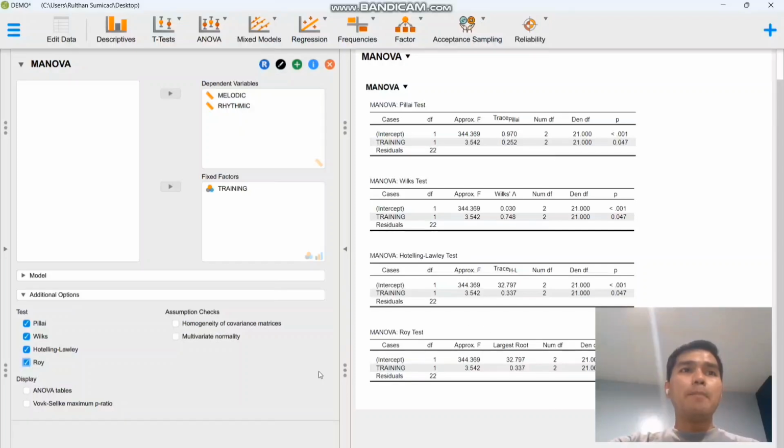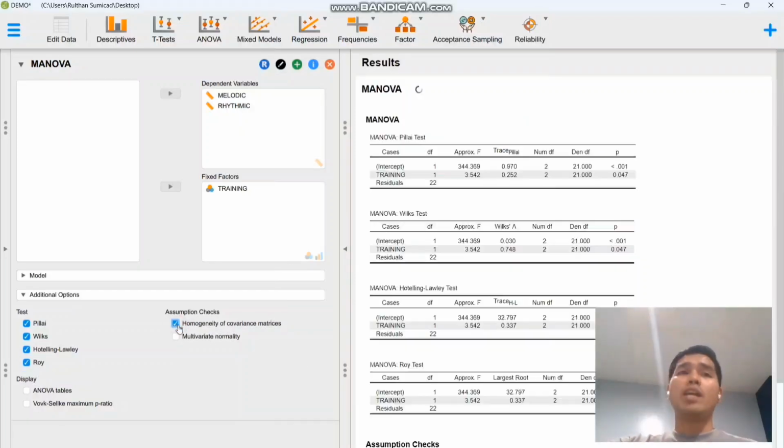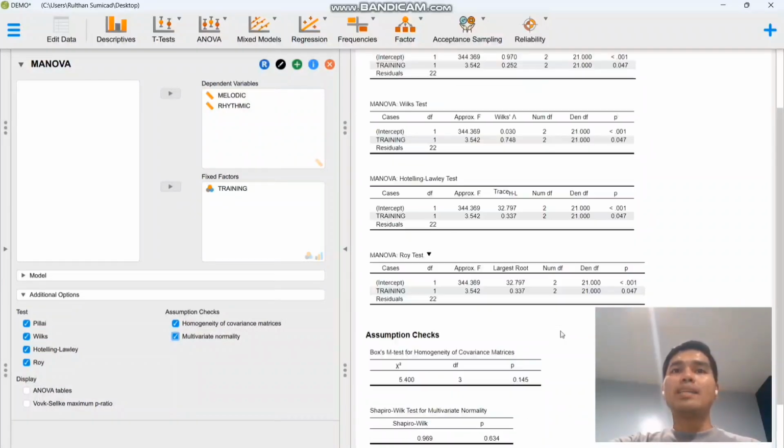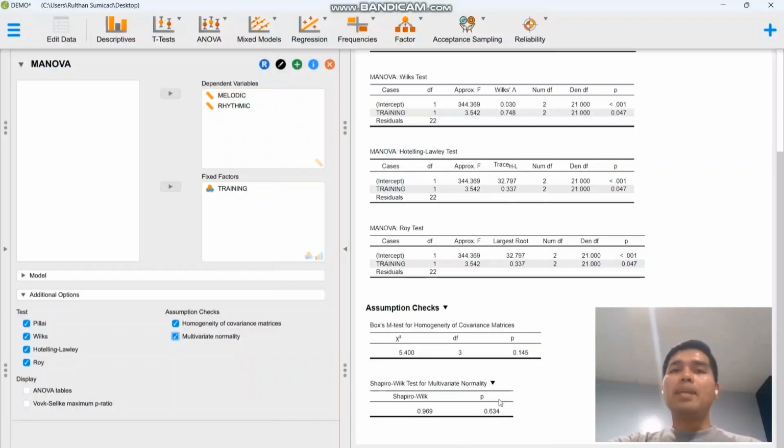If you notice here, there is also the homogeneity of covariance matrices, which I already explained in the Jamovi application, which also has the same value. Then multivariate normality, the QQ plot, you will also get the same result. By the way, for multivariate normality, the Jamovi application showcases the diagram, but here it provides us the value, which is 0.6394.